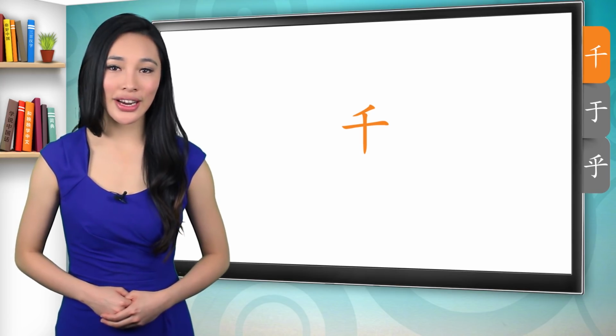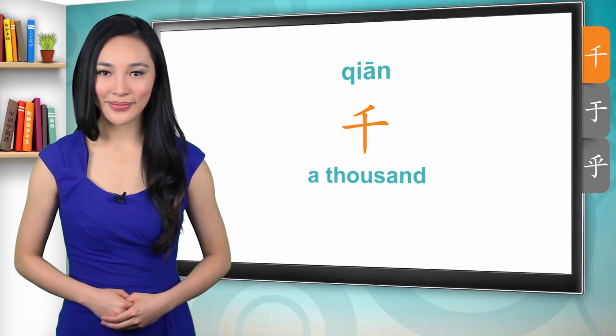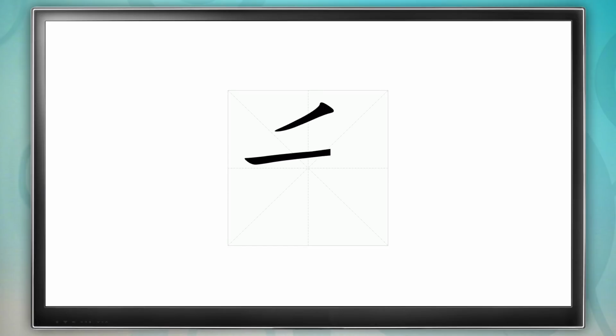Our first character is pronounced qiān. It means 1,000. This is how qiān is written, stroke by stroke.